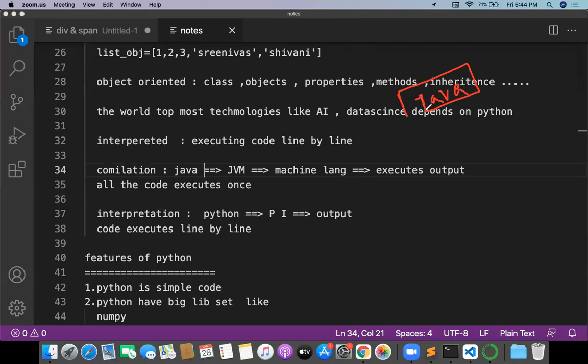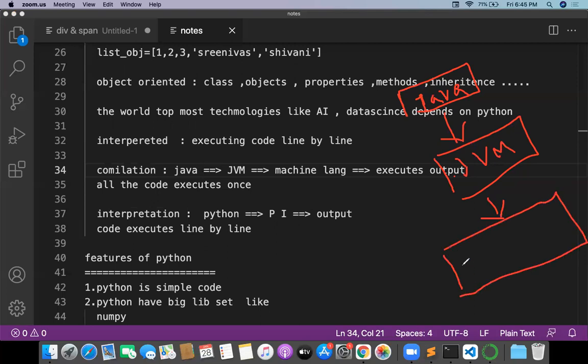Java is compiled with the JVM, the Java Virtual Machine. The JVM compiler converts the Java code into bytecode, like zeros and ones. And all this code is executed on your laptop or desktop, whatever the system may be. This is called compilation. Compilation is powerful: you can find compile errors during compilation.